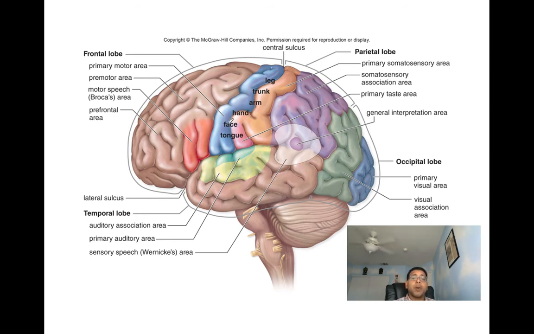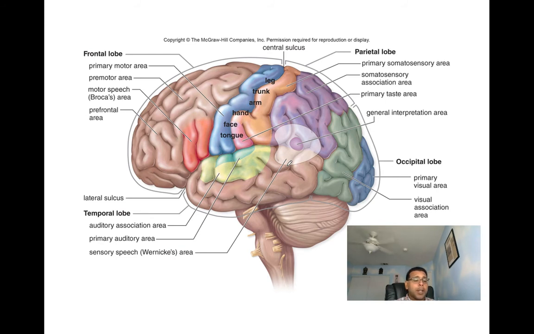Then we have the cerebral cortex. The cerebral cortex is going to be basically like the outer bark of the cerebral hemispheres. The cerebral cortex is a thin outer layer of gray matter that covers the cerebral hemispheres. The cerebral cortex contains motor areas, it contains sensory areas, and it contains association areas that we're able to see here in this picture.